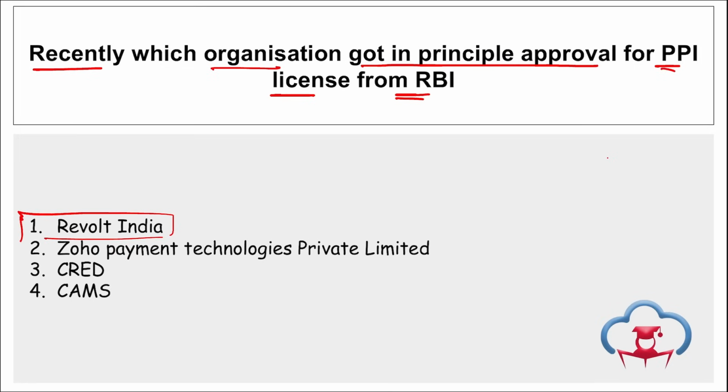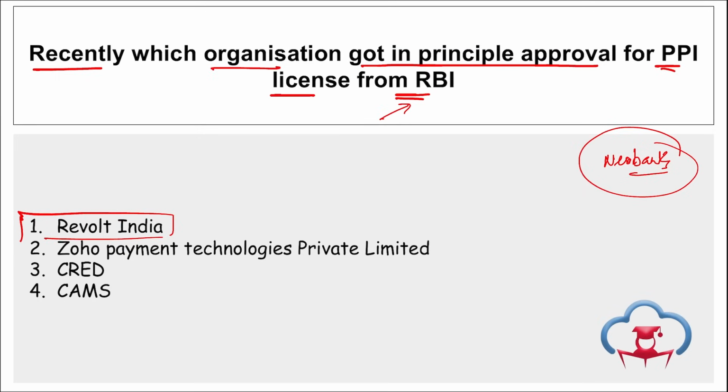And remember, neobanks are digital-only banking platforms that operate solely online without any physical branches. Correct? And this Revolt India is a neobank. It is backed by Tiger Global and SoftBank, and they got in-principle approval for PPI, that is prepaid payment instruments, that includes prepaid cards and prepaid wallets, and they got this approval license from RBI, Reserve Bank of India.